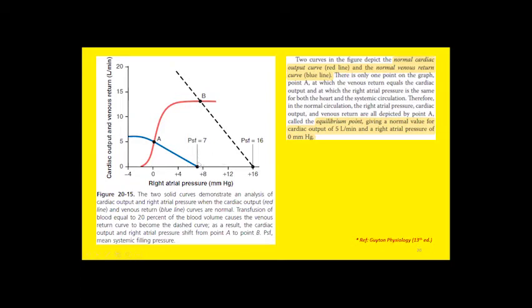After transfusion, the MSFP is increased from 7 to 16 millimeters of mercury. Hence, the equilibrium point is raised as well. At the new equilibrium point, the cardiac output is almost more than twice the normal, now around 12 liters per minute. It has risen from 5 to 12 due to the increase in the MSFP and the increase in the blood volume.